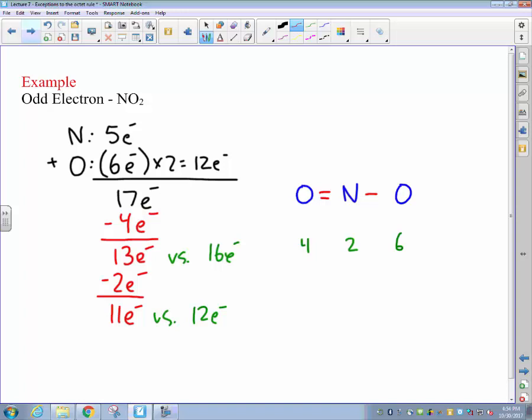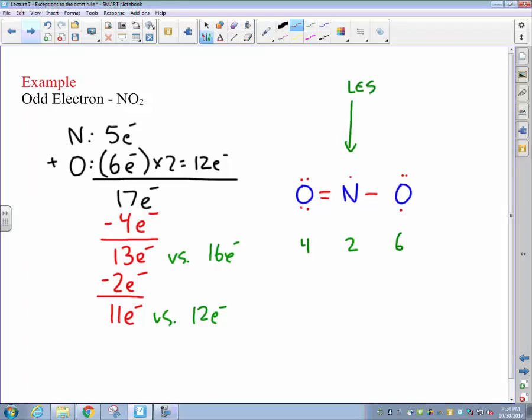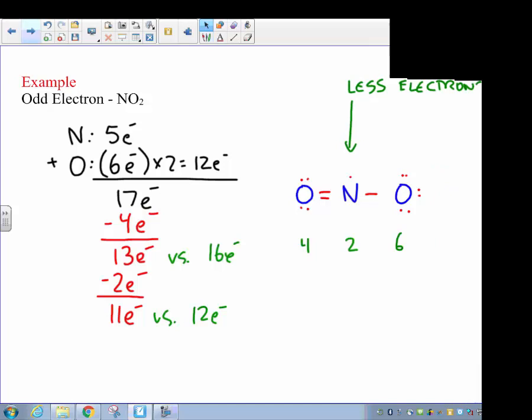So at this point, we can go ahead and distribute those electrons, completing the octets for the oxygen, and then leaving nitrogen as an exception to our octet rule here with only a total of 7 electrons. And again, we call this an odd electron exception. The species which are most likely to do this are nitrogen or phosphorus. So please make sure you're on the lookout for those as you go to work your homework problems and work the test.